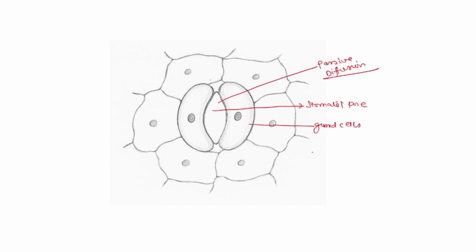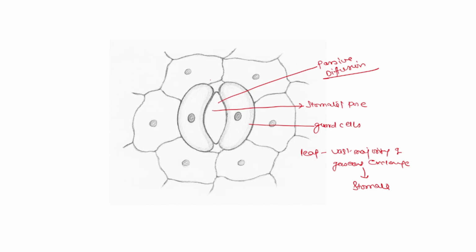So in case of leaf, the vast majority of gaseous exchange occurs through stomata. Student, it is not the respiratory organ. It is only the pore through which passive diffusion of gases occurs.